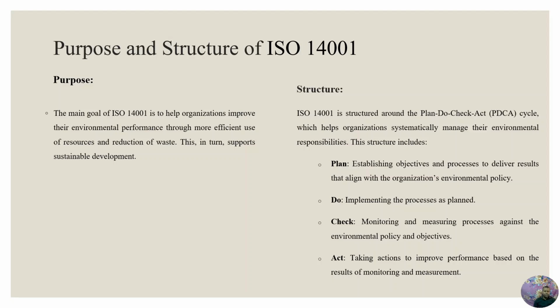Do: implementing the processes as planned. Check: monitoring and measuring the processes against the environmental policy and objectives. Act: taking action to improve performance based on monitoring and measurement results.